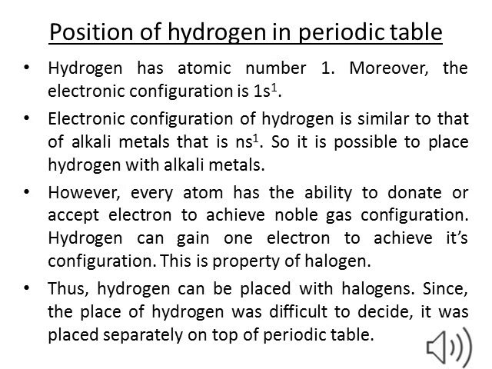Now, the position of hydrogen in the periodic table. The atomic number of hydrogen is 1, so its configuration is 1s1. It is possible to place hydrogen with alkali metals because the configuration of hydrogen is similar to that of alkali metals. Hydrogen can gain one electron to achieve its configuration. This property is similar to halogens, so it can also be placed with halogens.